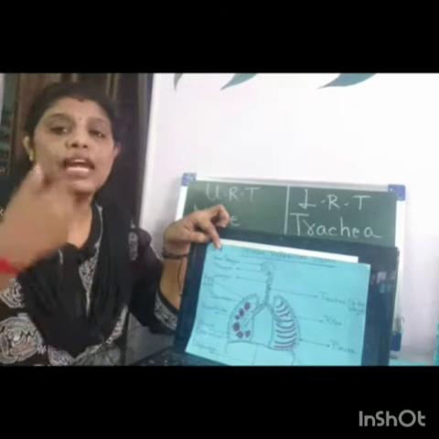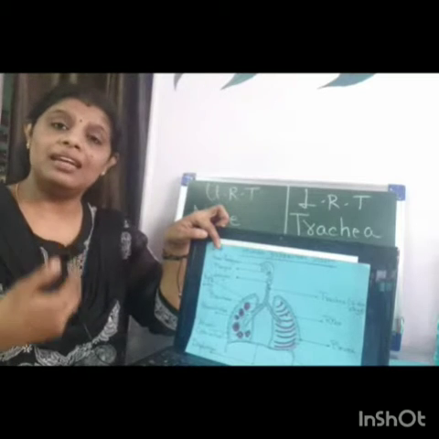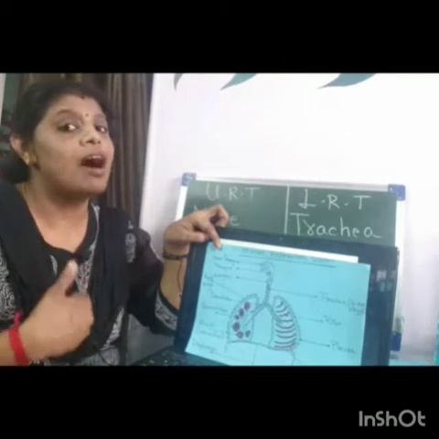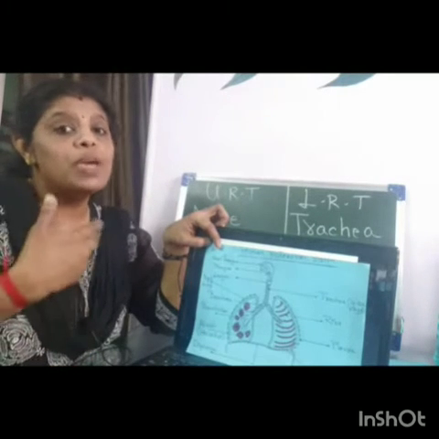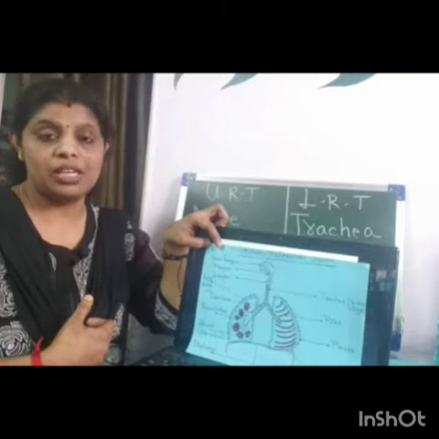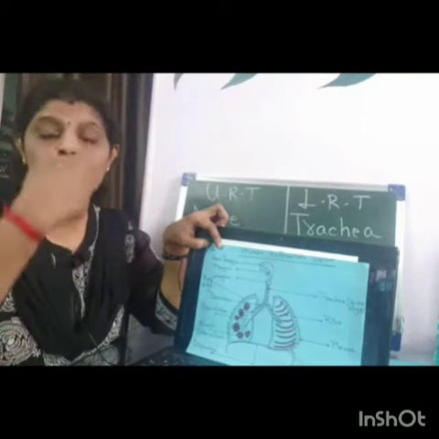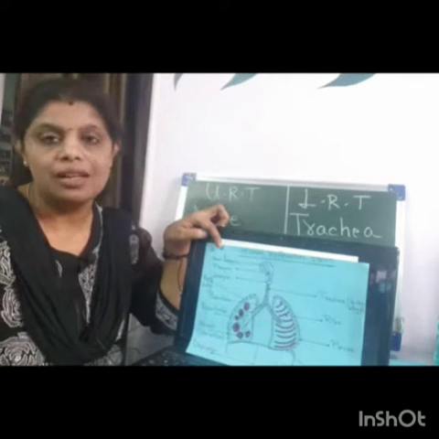If the air which enters through the nose enters directly into our respiratory system, it may cause harm to it. So what is required? Warming up of the air. This warming up of the air is done with the help of blood vessels which are present in the nasal passage, the nasal chamber.